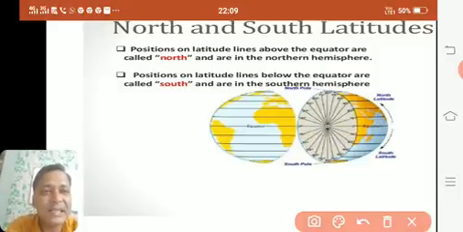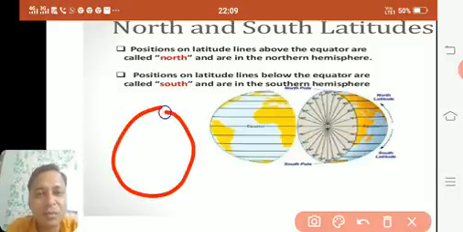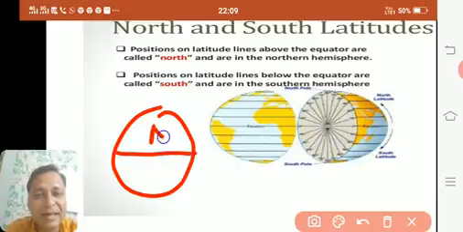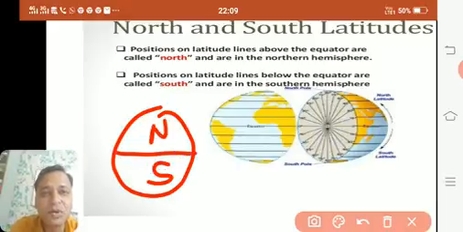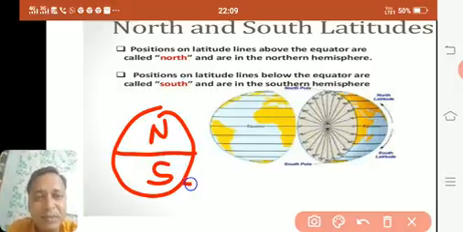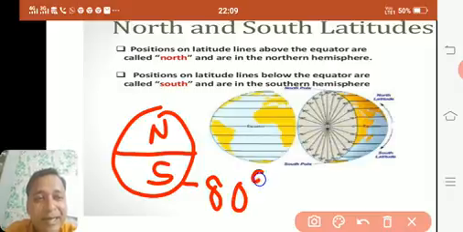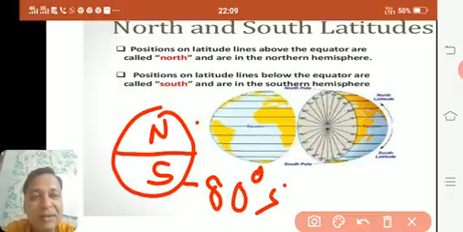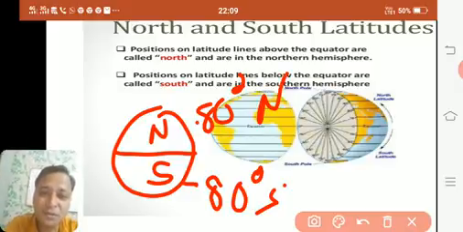Positions on latitude lines above the equator, like on this globe, are on the north side, and below are on the south side. Above the equator they are called north and are in the northern hemisphere. Positions on latitude lines below the equator are called south and are in the southern hemisphere. If the measurement here is 80, it becomes 80 degrees south. The same point here will be 80 degrees north. Now you understand north and south latitudes.